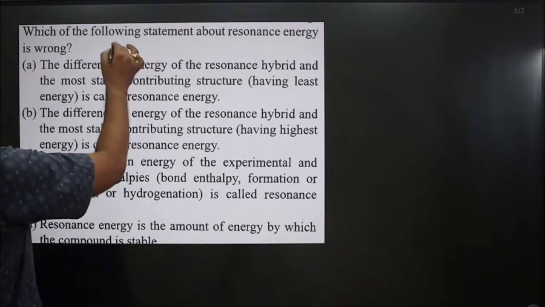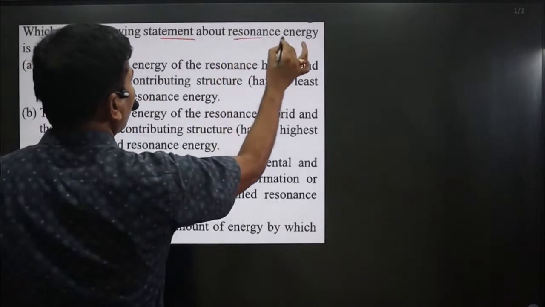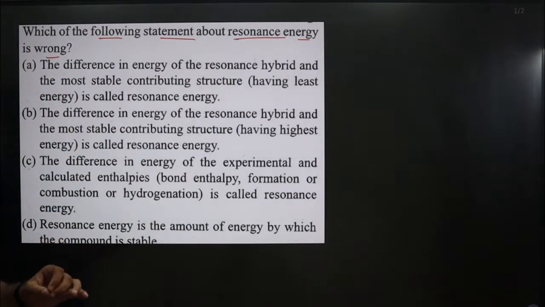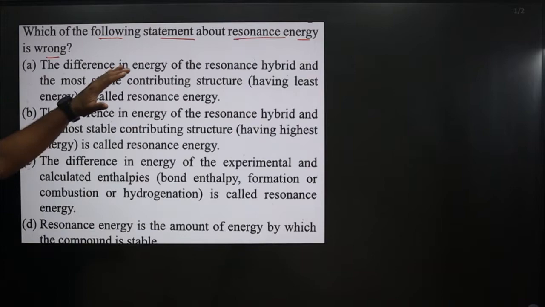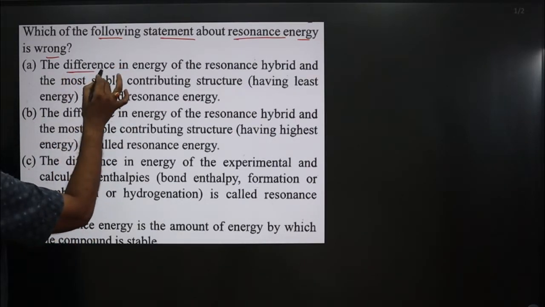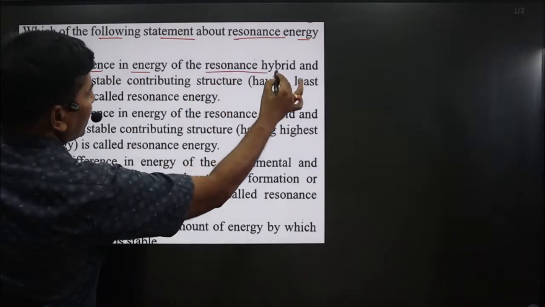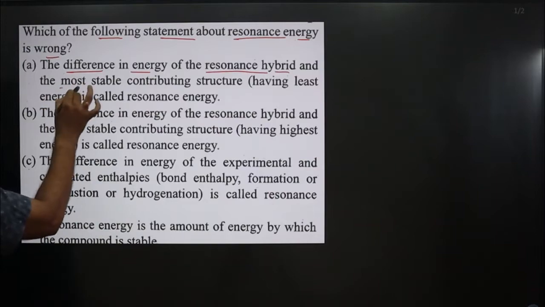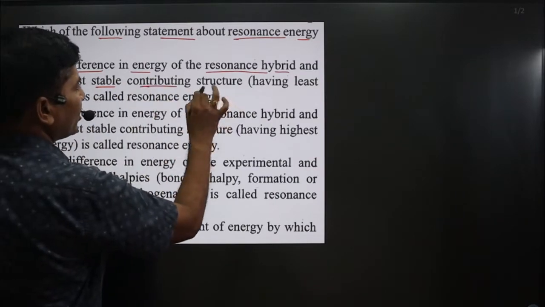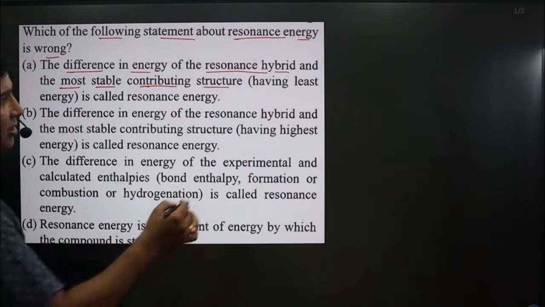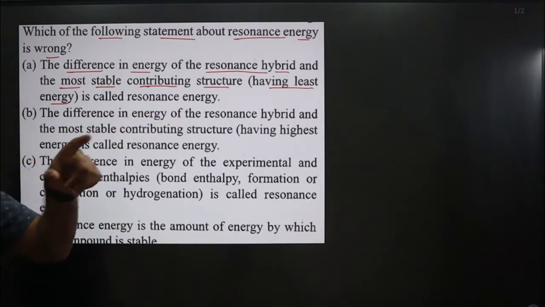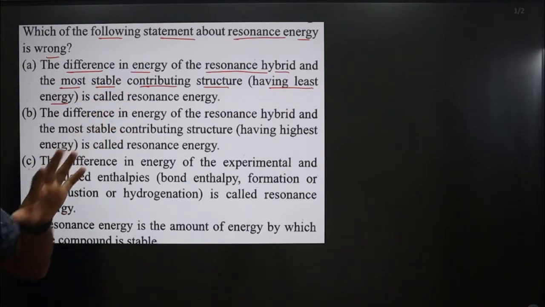The question says which of the following statements about resonance energy is wrong. We have to find out the wrong statement about resonance energy. There are 4 statements given here. The first statement is the difference in energy of the resonance hybrid, including the hybrid structure also, and the most stable contributing structure, the resonating structure having least energy. Yes, that is correct. Least energy, meaning minimum energy, is called resonance energy.